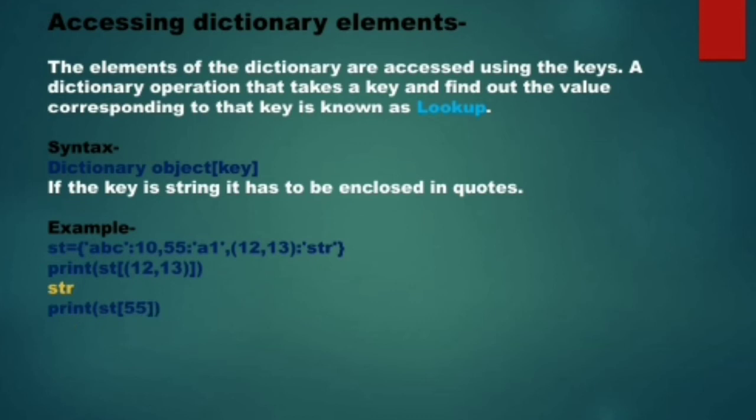Another example, if I have written print ST of 55, the key 55 has the value A1. So what will it display? It will display A1. Okay. In the same way, if I have written print ST of ABC, and ABC has the value 10, it will display 10 over here. Now if I have written print ST of X, now X does not exist, so it will show you an error.